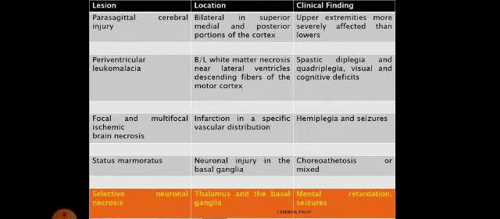Okay, then the fifth one is selective neuronal necrosis. Clear? So a specific part is getting damaged. It may be the thalamus or basal ganglia. These babies mostly come with mental retardation and seizures. Now mental retardation can many times be confused with cerebral palsy. But all cerebral palsy children are not mentally retarded.